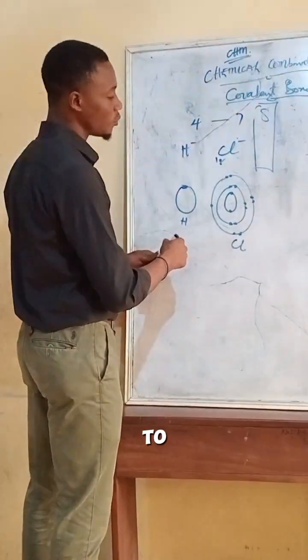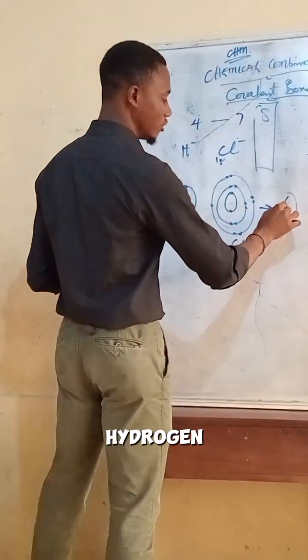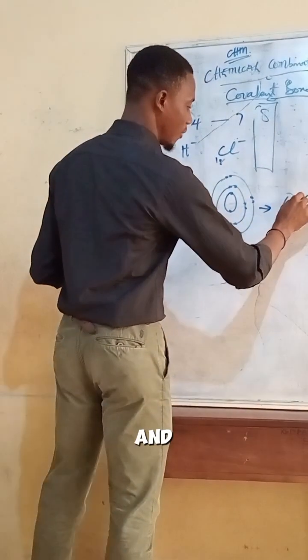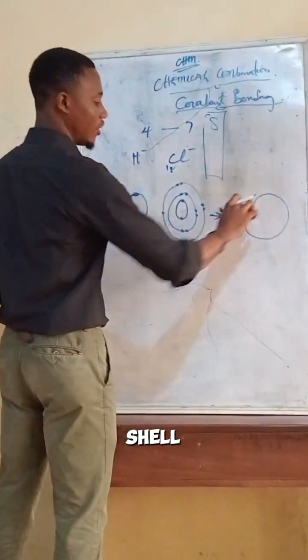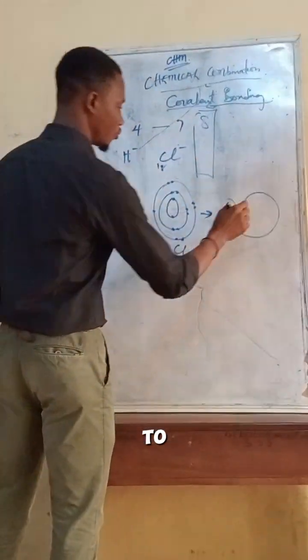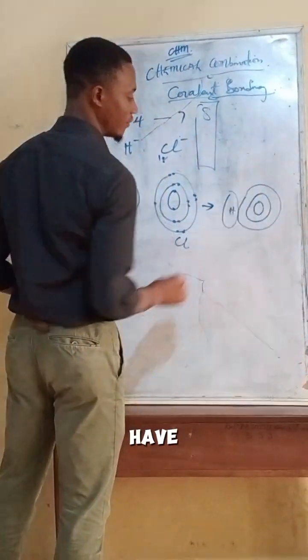When they want to bond like that, it becomes something like this. So we have hydrogen here, and we have the valence shell of the chlorine atom there.